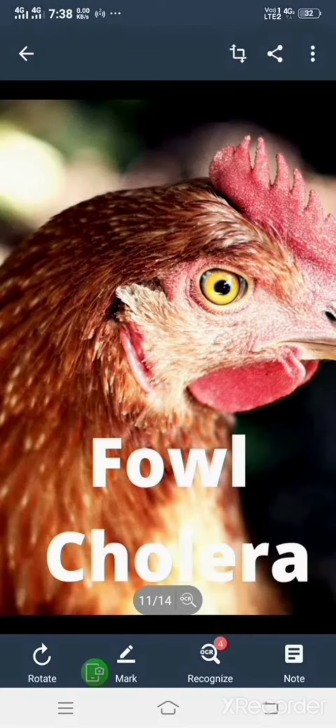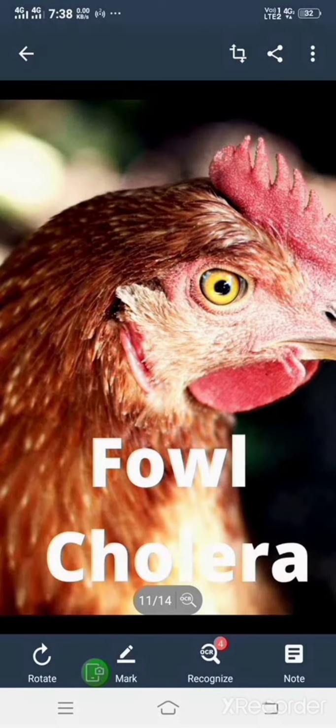Sometimes some fowls may show symptoms like diarrhea. In diarrhea we can see the excreta in green color. That is the basic symptom to identify fowl cholera in the fowls, and it is treated using antibiotics.